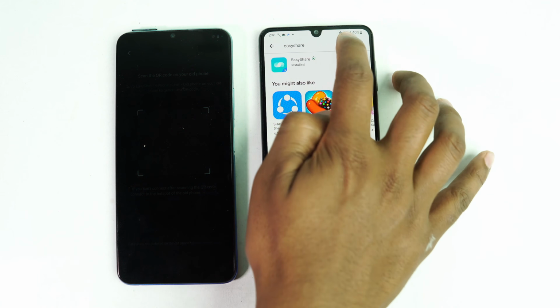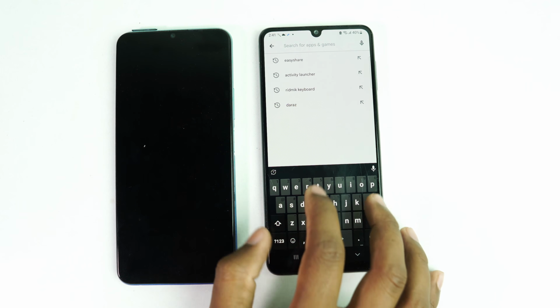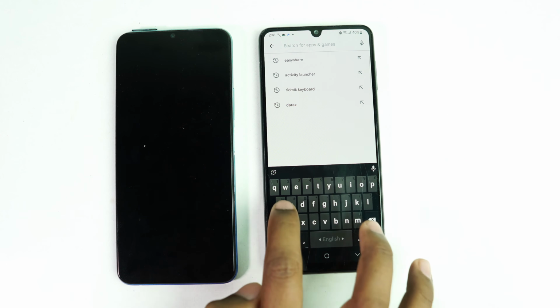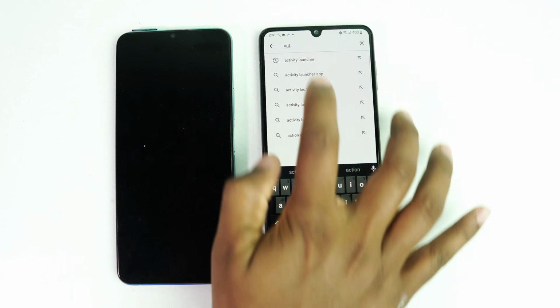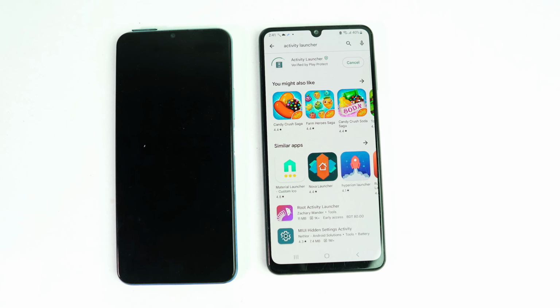Okay, Easy Share is downloaded. Now you need to install another app, that is Activity Launcher. Search Activity Launcher, that's it. You have to install it. It's a very small app.